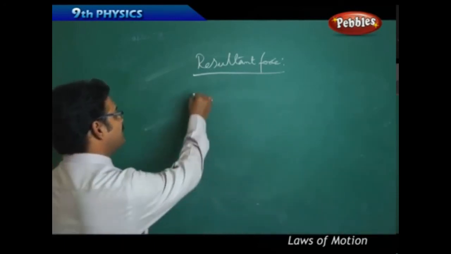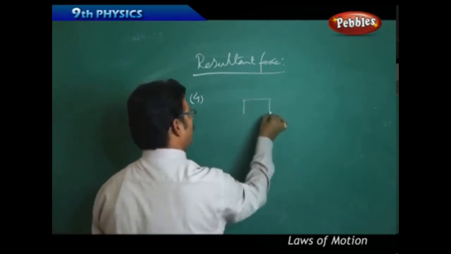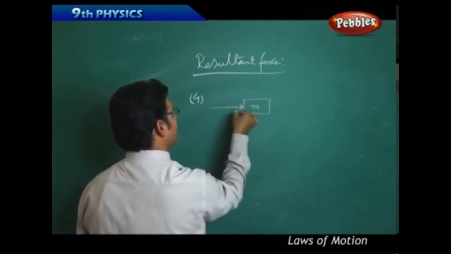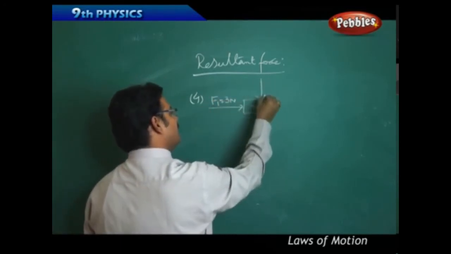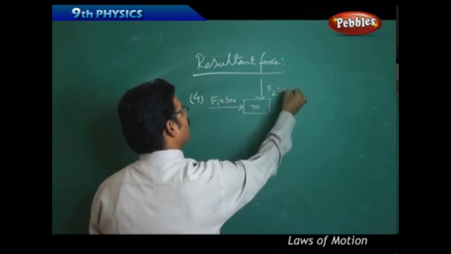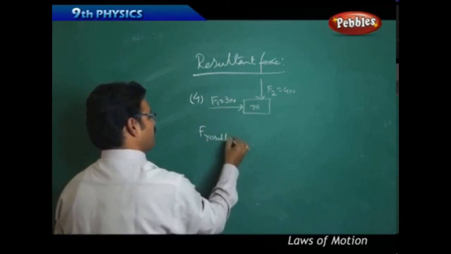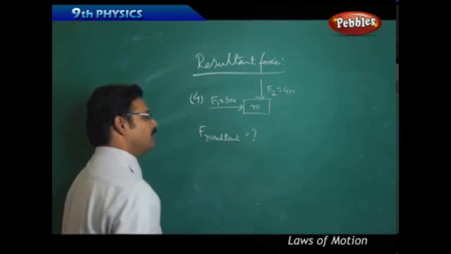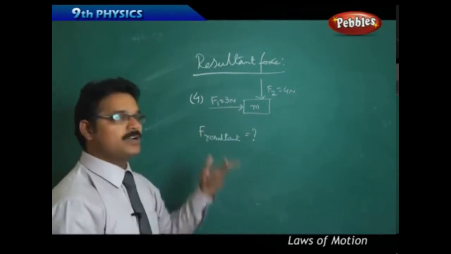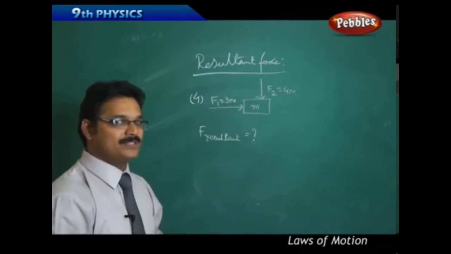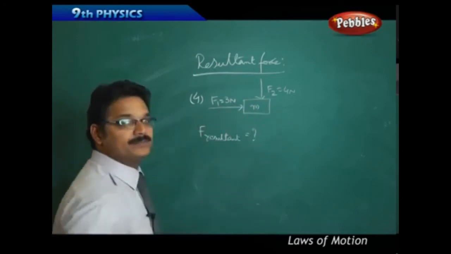Now see another numerical based on resultant force. Again there is a block of mass M, a force acting on it like this, F1 equals 3 newtons. Another force is acting like this, F2 equals 4 newtons. Then what is the resultant force? This is a little different numerical compared to the previous numericals. These two forces are not parallel, and not opposite. But if you observe carefully, both are perpendicular to each other.